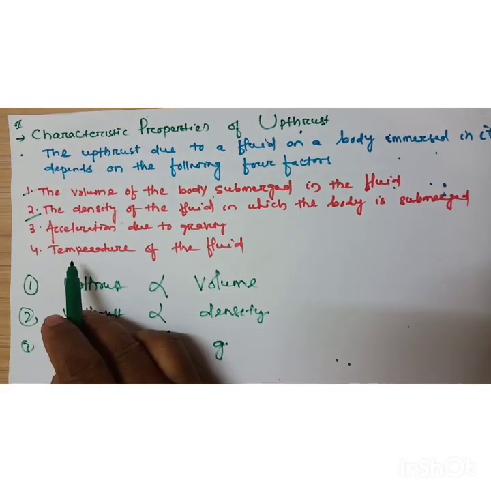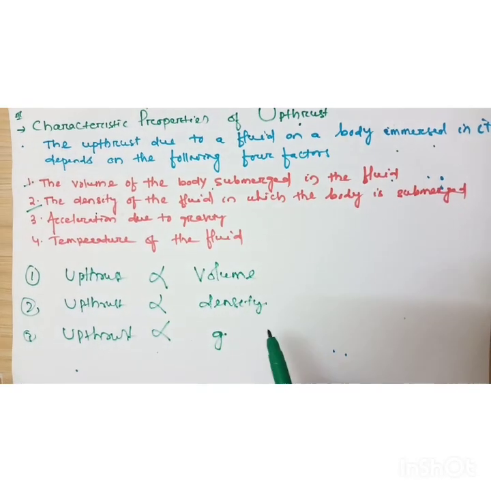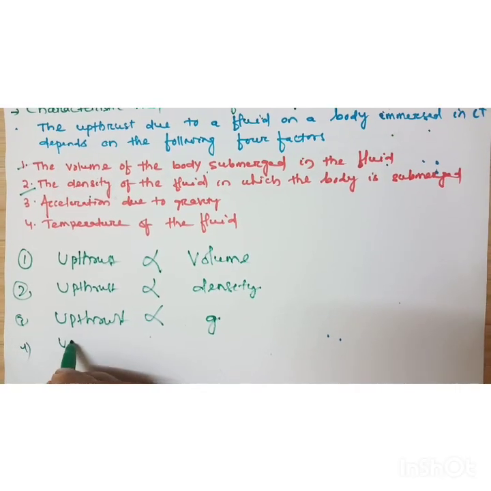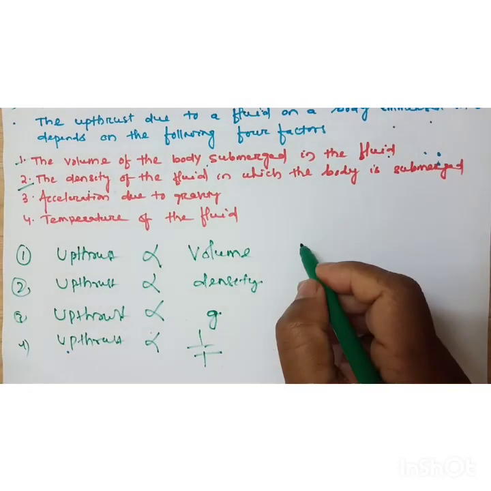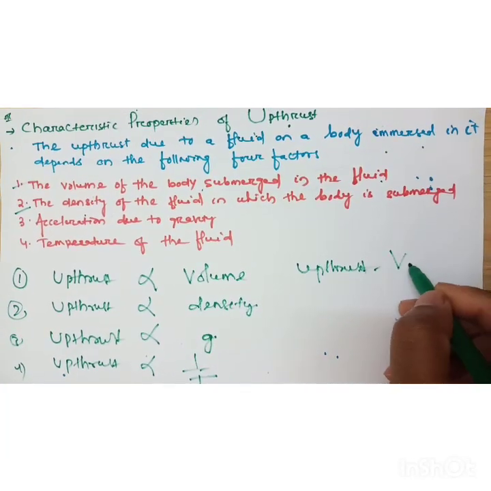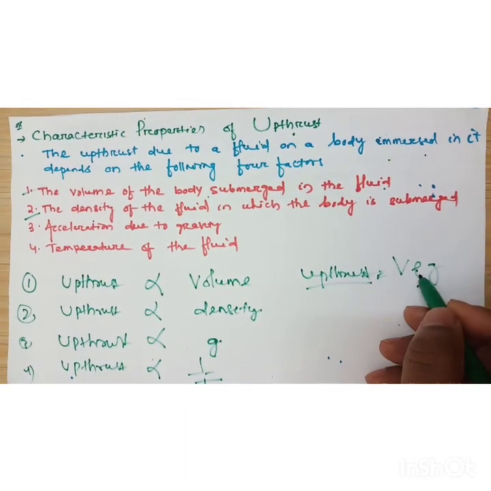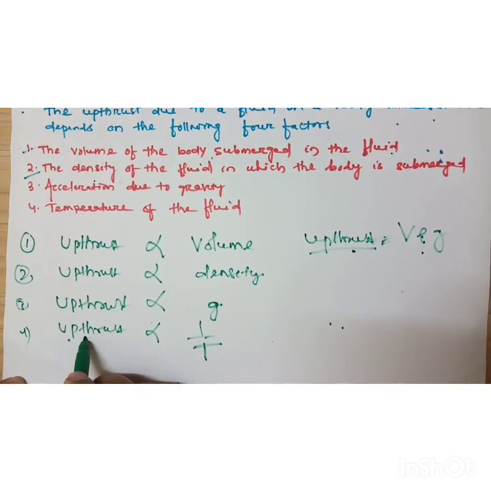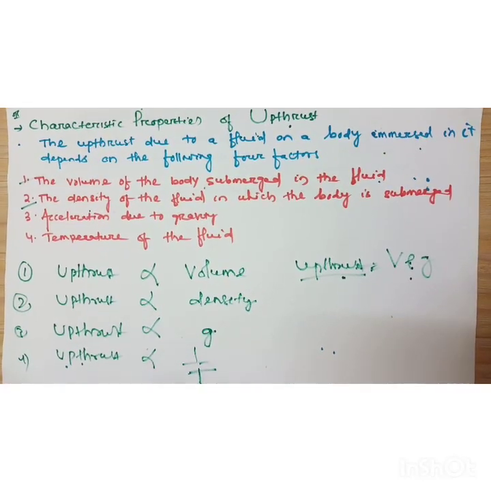Now the fourth factor, that is temperature of the fluid. If the temperature of the fluid increases, what happens? The volume increases. As the volume increases, the density decreases. Therefore, upthrust is inversely proportional to temperature. As I have already told you, upthrust is equal to V rho G. So if density decreases, upthrust also decreases. So as temperature increases, upthrust decreases. So these are the 4 factors that affect the upthrust. You have to remember them.